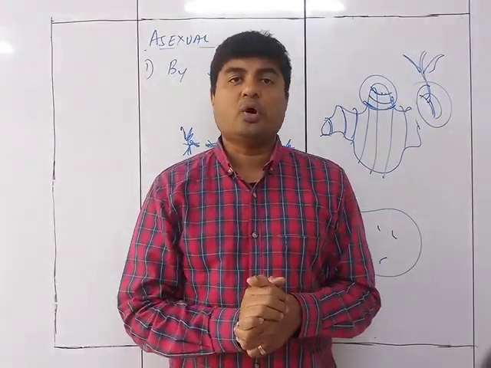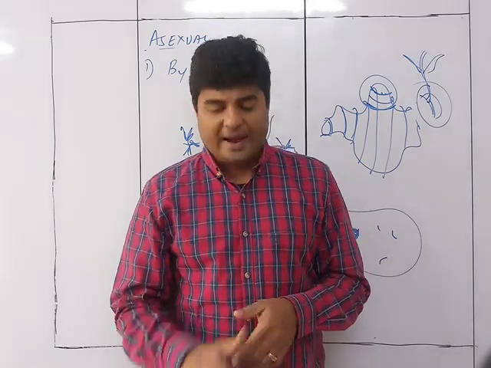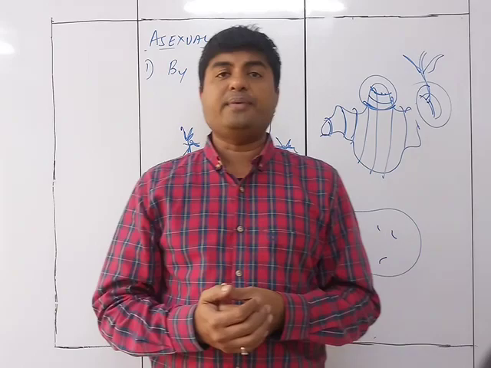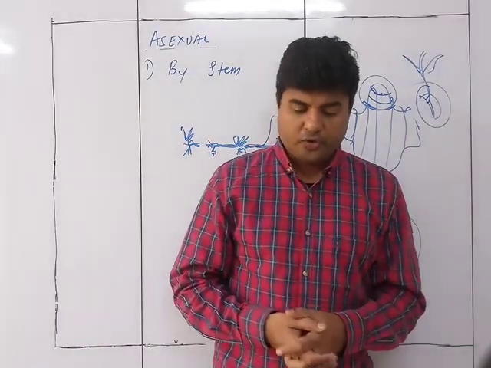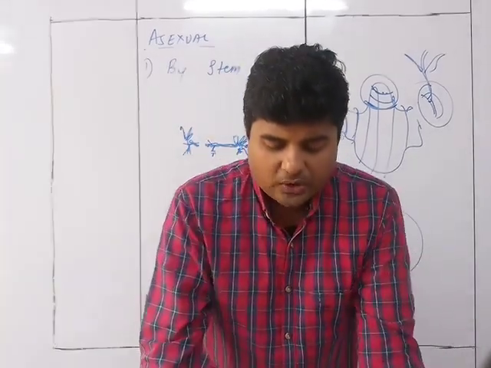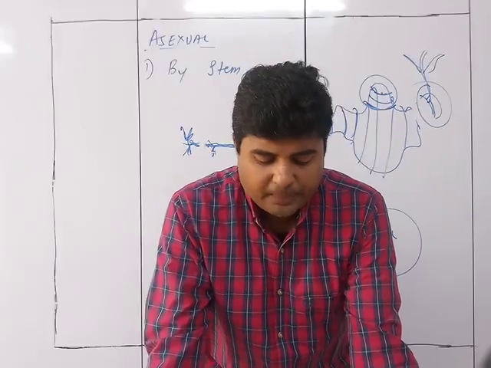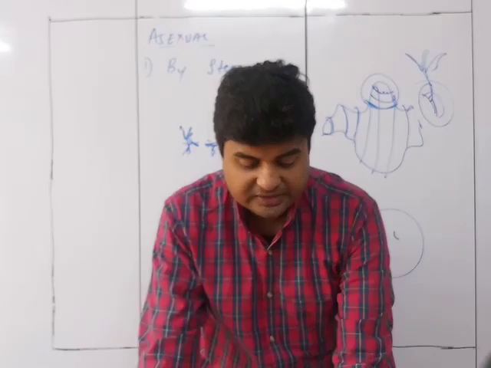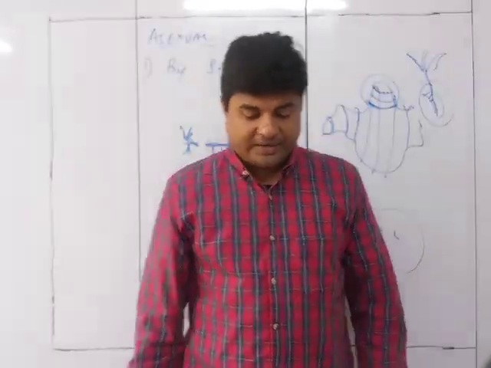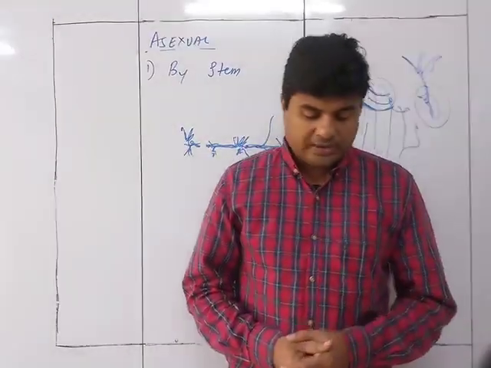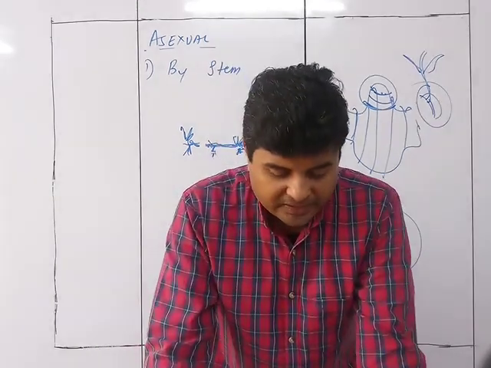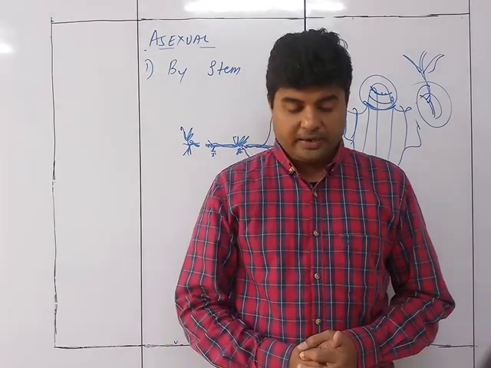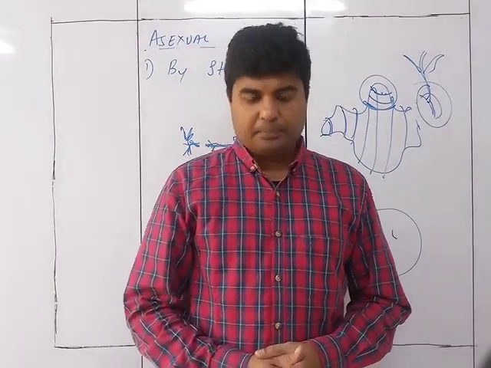But at the same time, not only storage, it can also act as propagation. So it is also a modified stem for the new plant to grow from here. So that's why ginger and potato are called modified stem, because they perform the additional functions of food storage and vegetative propagation. They have also given an activity for potato. Growing a potato by the vegetative method should be performed preferably in those months when the atmospheric temperature is moderate and there is enough moisture in the atmosphere.